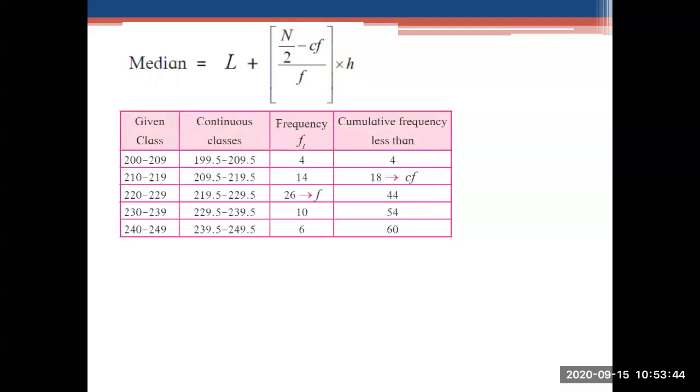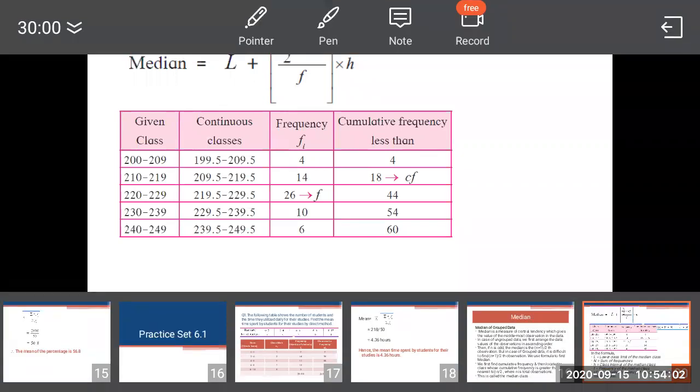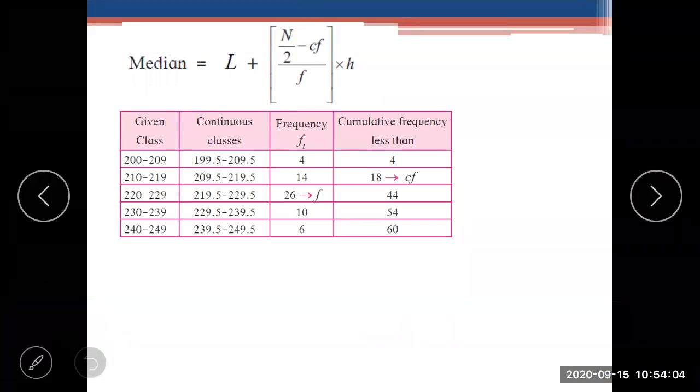Now suppose the classes given are 200 to 209, 210 to 219, 220 to 229. We have to make it a continuous class because here the class is not continuous. You can see 209, and after 209 the next class starts from 210.